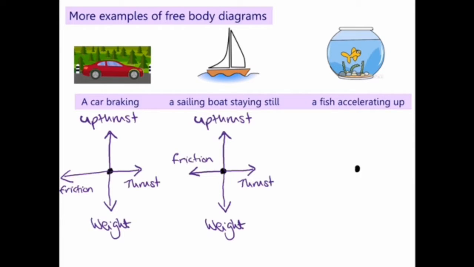Fish accelerating upwards. We've got the weight acting downwards, and the upthrust from the water must be greater than the weight to make it accelerate upwards. So we've got a resultant force acting upwards.